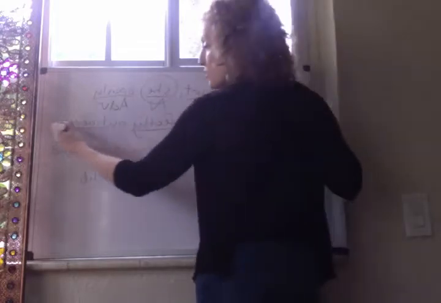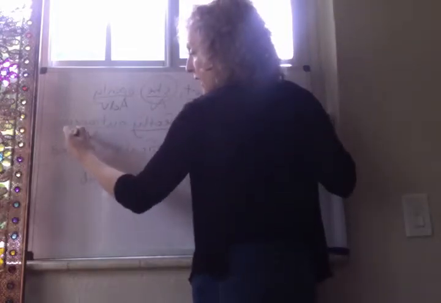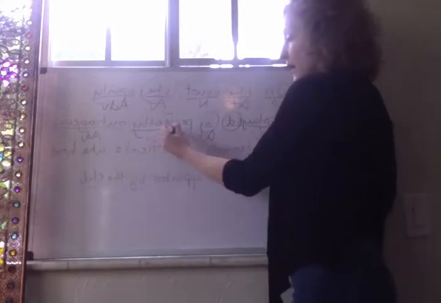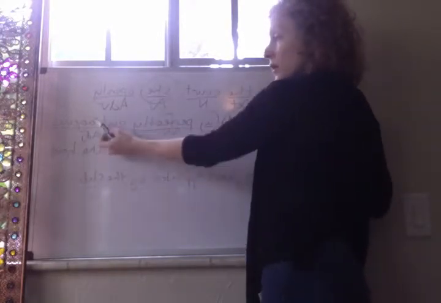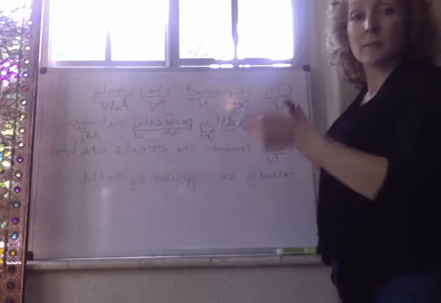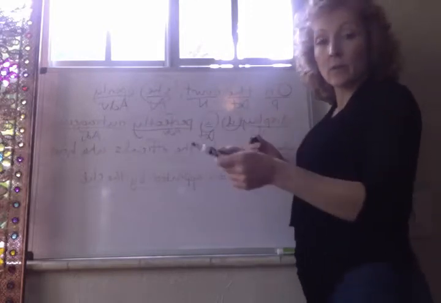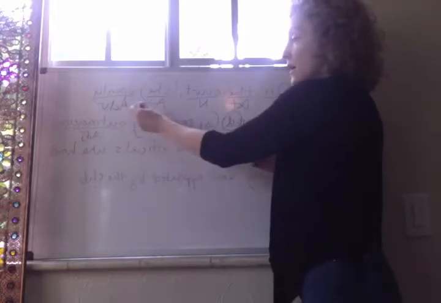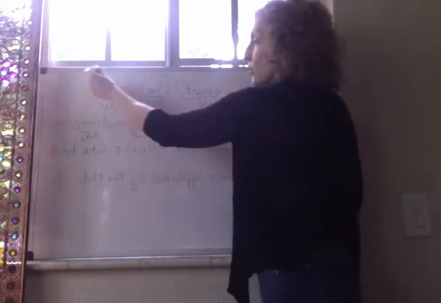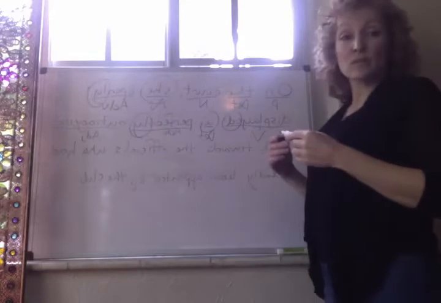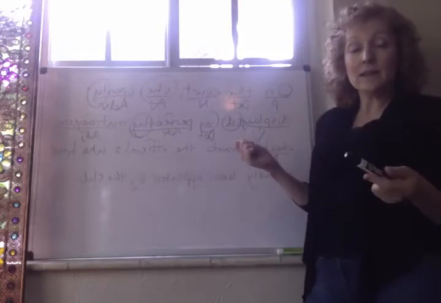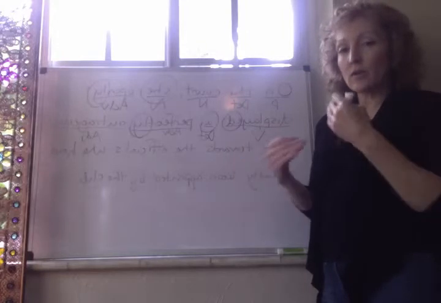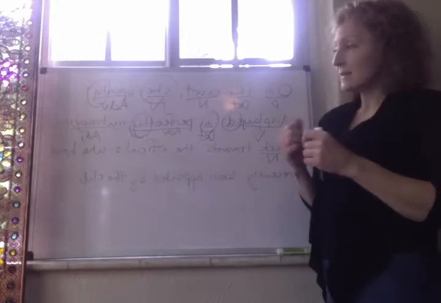So as outrageous is an adjective because it modifies the noun cheek, perfectly is an adverb because it is modifying outrageous. It's modifying something other than a noun. Here it's modifying an adjective, so it must be an adverb. So in these two examples, we saw how examples of words that end in ly can be and often are adverbs. But remember, you have to think about the role that it's playing in the sentence.